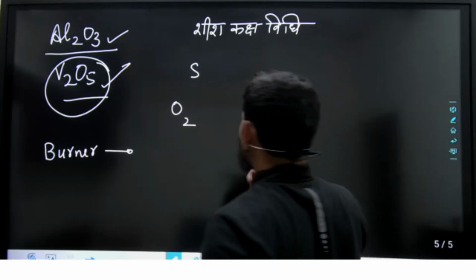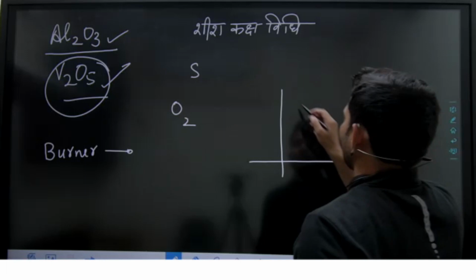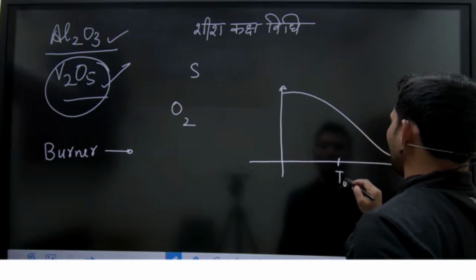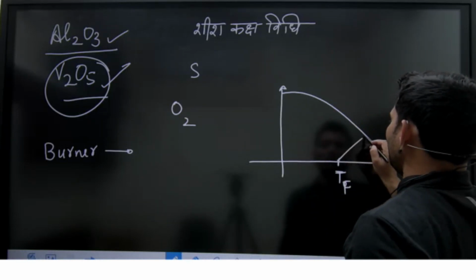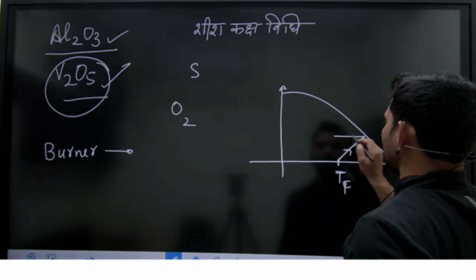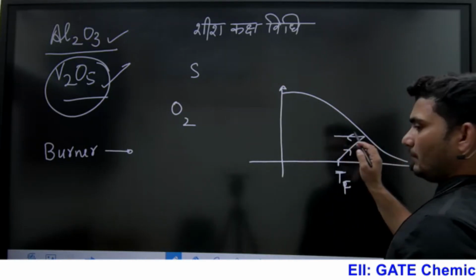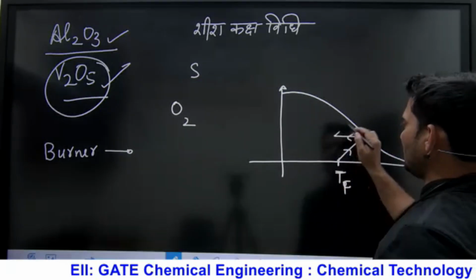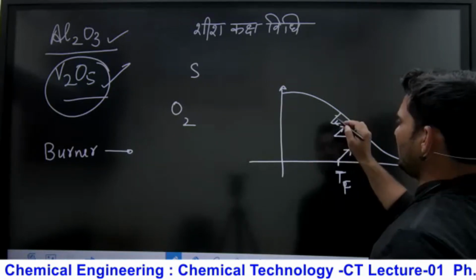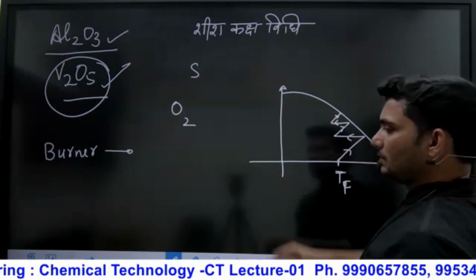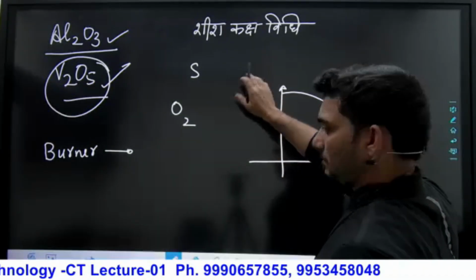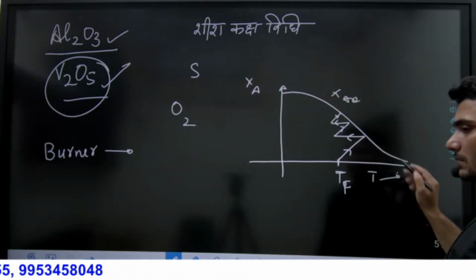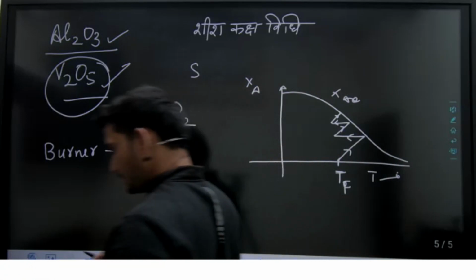Again, did you forget or do you remember? Let's say that was for the exothermic reaction. That is my operating temperature T naught or T feed. Then temperature will increase. What can I do? I can do multi-stage cooling, multi-stage heating. Then we can increase the equilibrium conversion in this way. If you remember, that was the equilibrium conversion XAE versus the temperature. Again at that time I already told you.